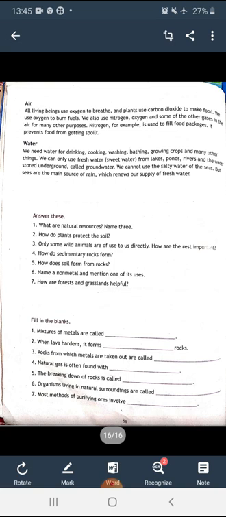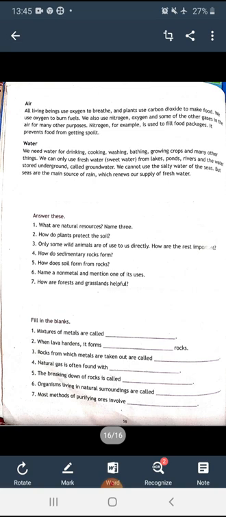Next is water. Water is a natural resource. We need water for drinking, cooking, washing, bathing, growing crops, and many other things. We can only use fresh water, sweet water from lakes, ponds, rivers, and the water stored underground called groundwater. We cannot use the salty water of the seas. The seas are the main source of rain, which renews our supply of fresh water. So water is a natural resource which we use in our daily life.